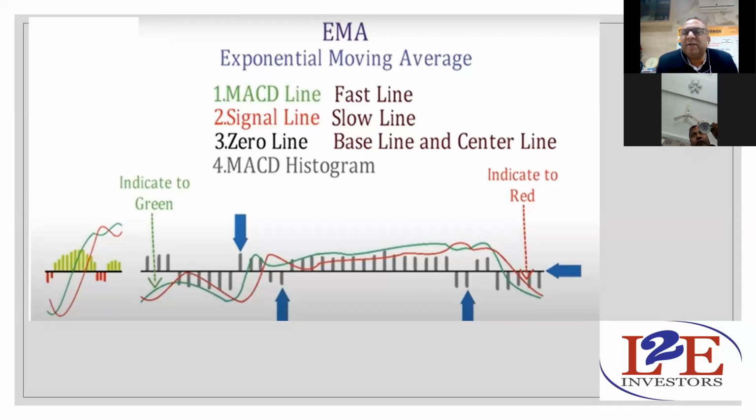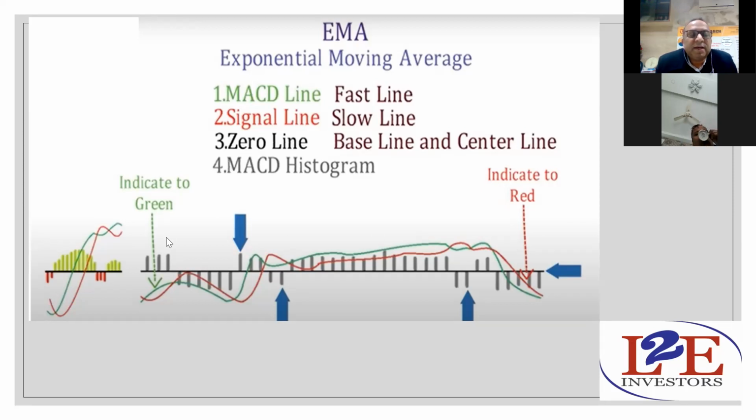That is to understand only, no need to calculate. Everything will be calculated by the software. I will go through the real-time chart and I will show you how to apply it and how to trade with it, right? Then the MACD line, the fast line, where we take 12-day moving average. Signal line, slow line, that is 26-day moving average. Zero line or the baseline, center line, that is 9-day moving average, and the MACD histogram.